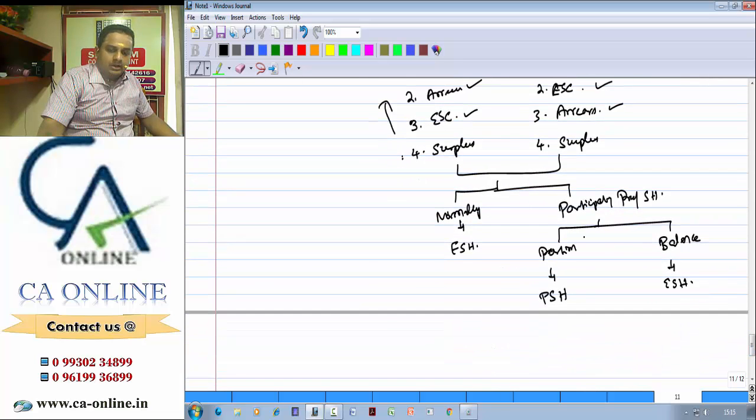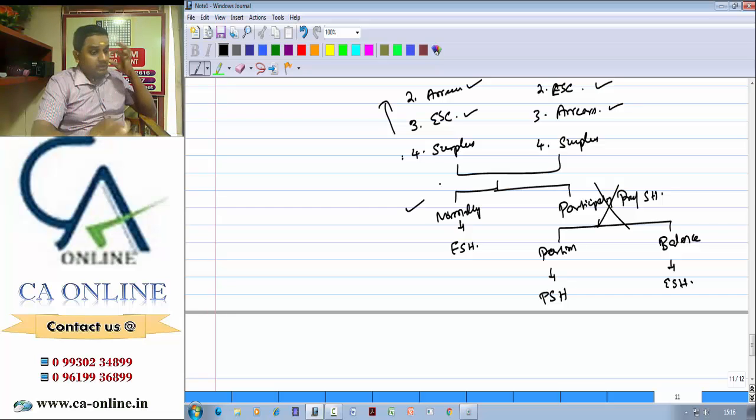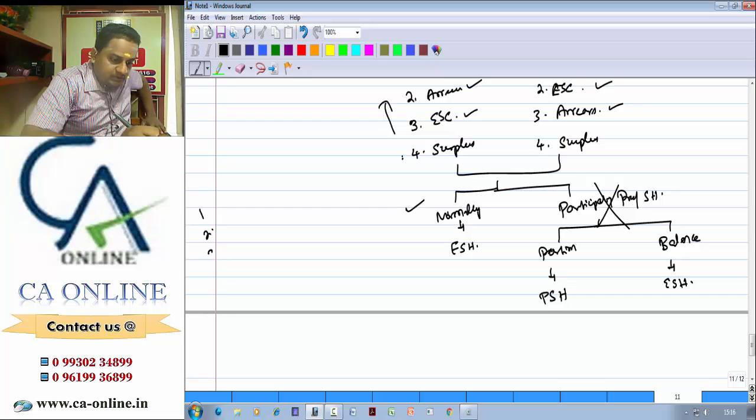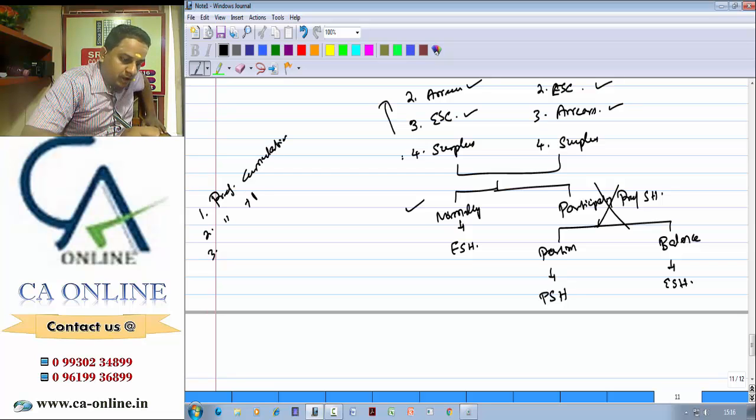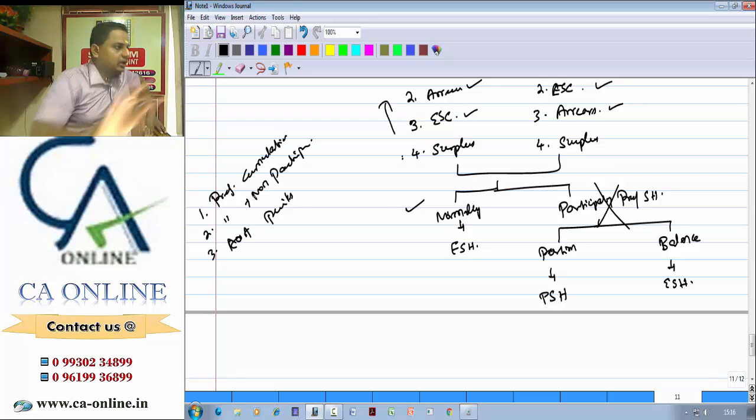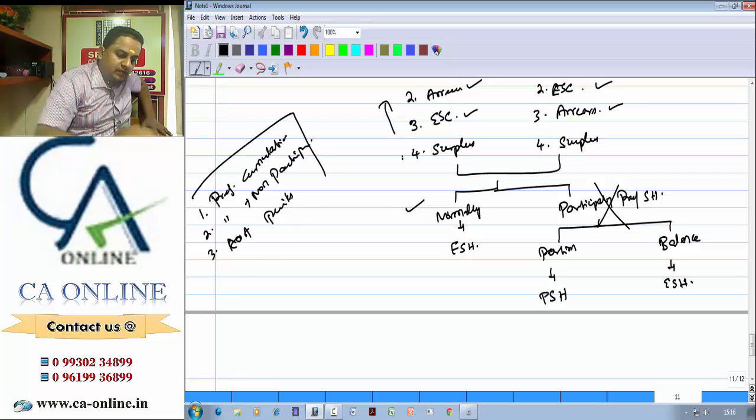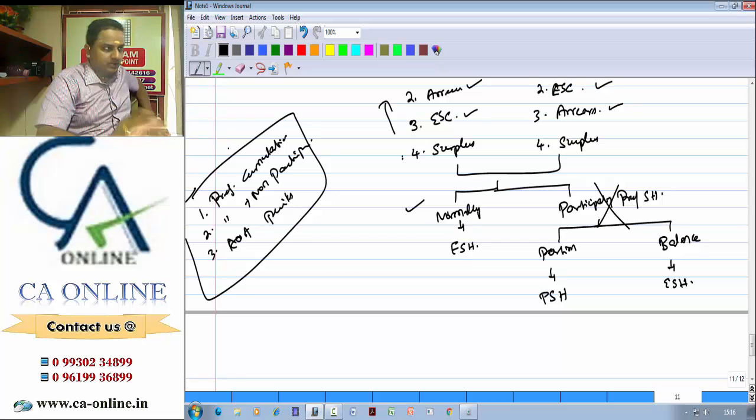And next question, if the question is silent regarding whether preference shares are participating or non-participating, always we will assume surplus will go to equity shareholders. To be precise, 3 assumptions we need to make whenever the question is silent. That is, preference shares are always cumulative, preference shares are always non-participating, and AOA permits the company to pay arrears even before returning equity capital. These 3 assumptions should be made only when the question is silent. If the question specifically says something, then you need to follow that instruction only.